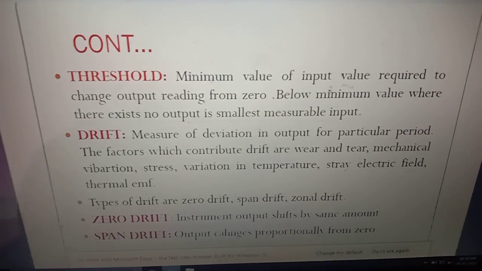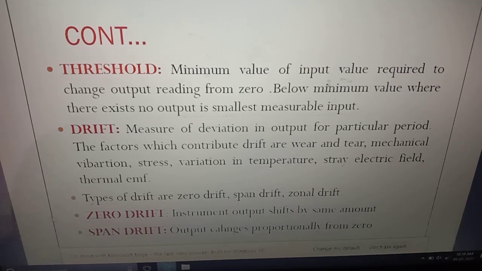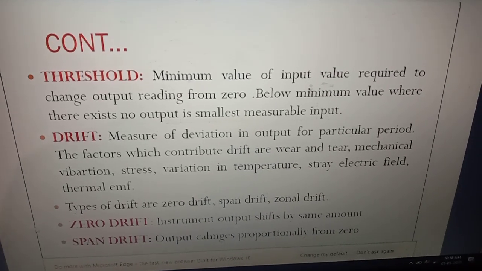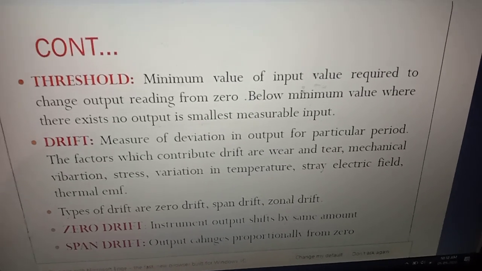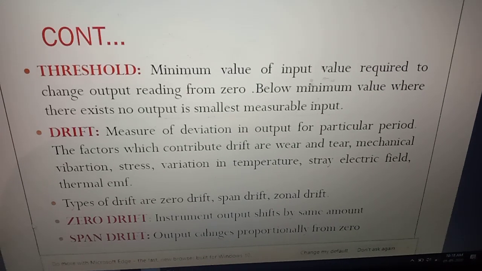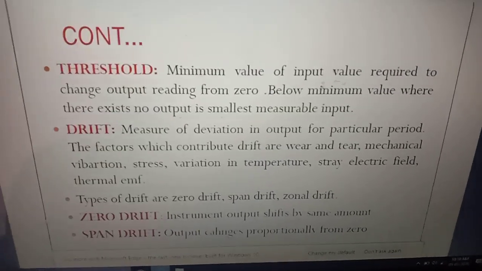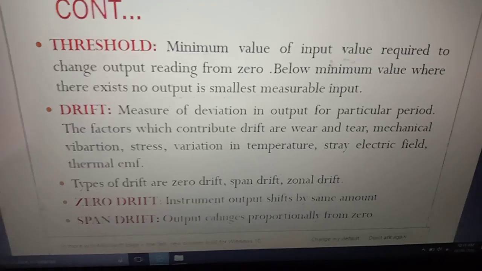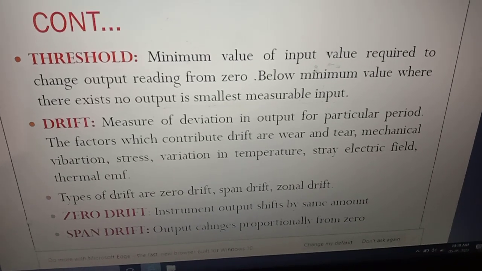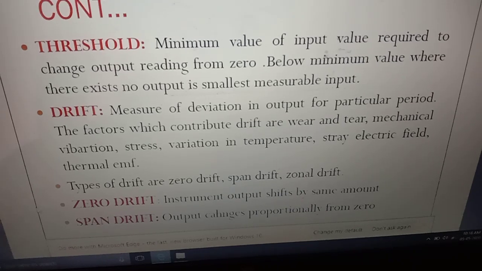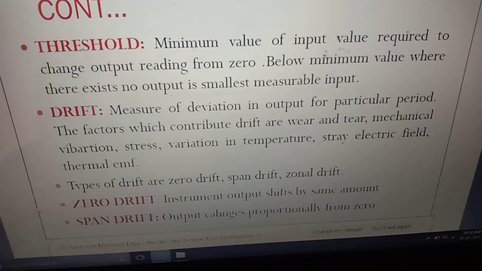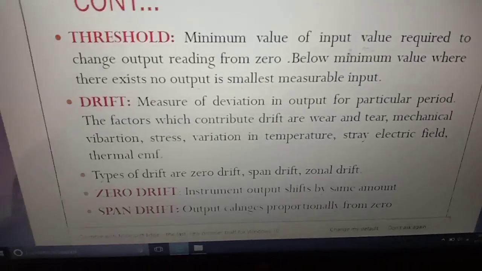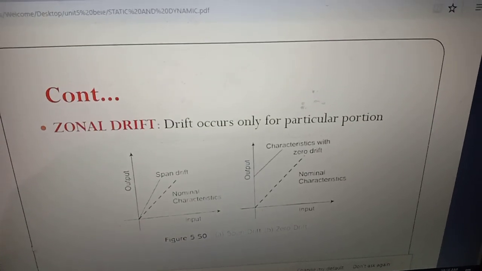What is threshold? The minimum value of input required to bring a change in the output is a threshold value. It will bring the minimum change in the output. If we are giving the minimum change in the input, that brings the minimum change in the output. What is drift? The measure of deviation in the output over a particular period. What is zero drift? The instrument output shifts by the same amount. Span drift, the output changes proportionately from zero. Zonal drift, the drift occurs only for a particular position.